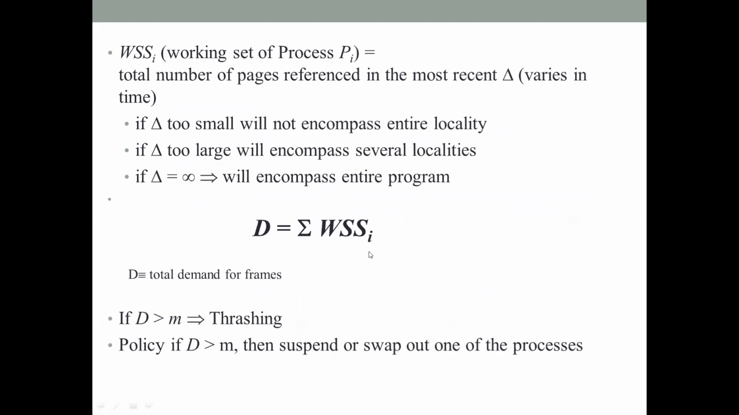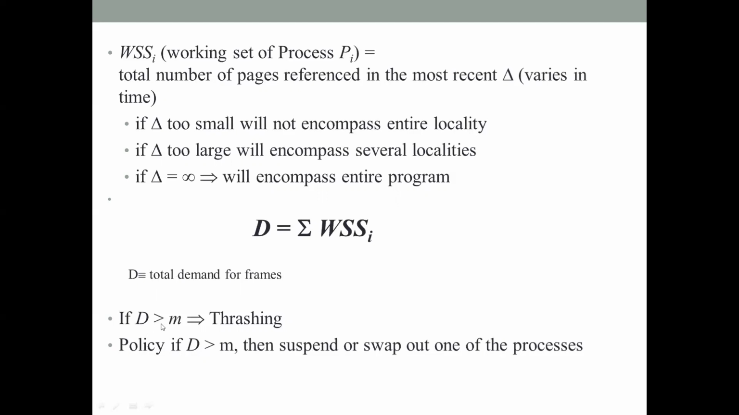WSSi stands for working set size of process i. Okay, and sigma stands for summation. So we add up all the working set requirements of a particular process pi at different points of time during execution. This will give you the total demand for frames for that process. Now we compare this total demand for frames with the number of frames available in the system. Okay, M is the total number of frames available in the system.